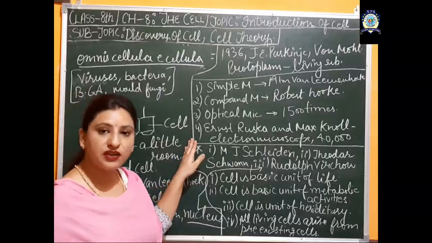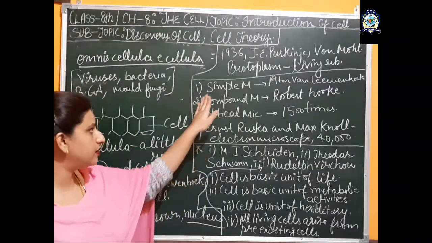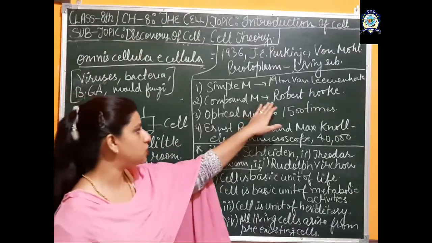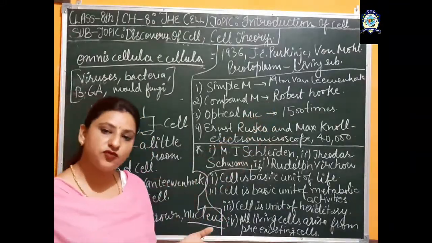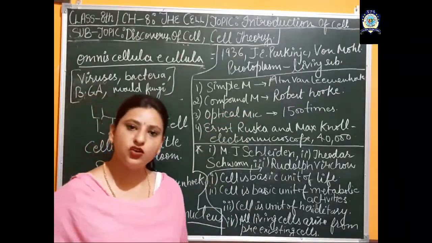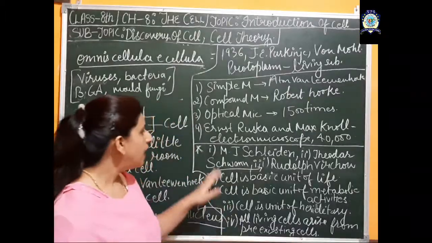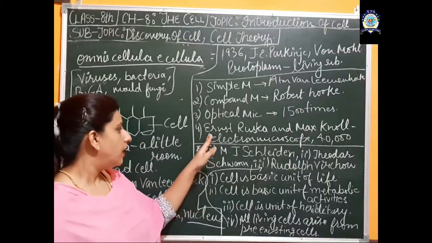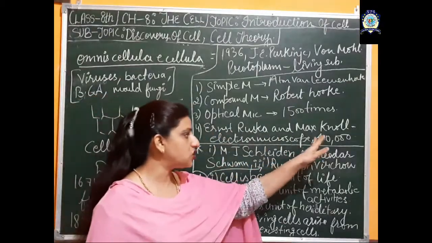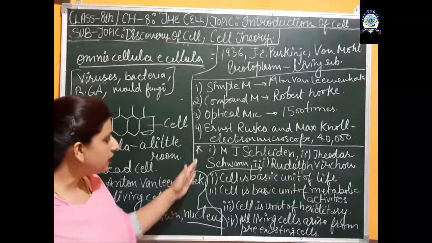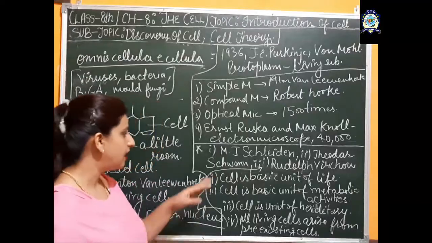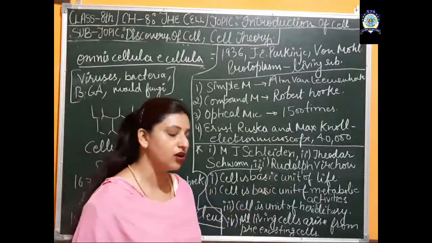Also, in the brief history of the microscope, the simple microscope was given by Anton von Leeuwenhoek, the compound microscope was given by Robert Hooke, and the optical microscope was the improved version of the compound microscope, mainly used in science laboratories for many experiments. Ernest Ruska and Max Knoll gave rise to the first electron microscope, with a magnification of up to 40,000 times. The cell theory was given by three main scientists: M.J. Schleiden, Theodor Schwann, and Rudolf Virchow.